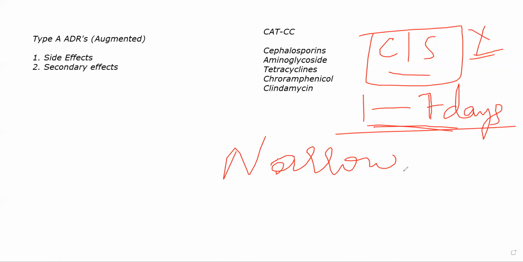Your microflora is very important, not just because it is helping you digest things, but they also help in controlling infections. माइक्रोफ्लोरा का एक और काम क्या है, एक इंपॉर्टेंट काम क्या है? Whenever there is an infection, especially a GIT infection, they will make sure that they are consuming the spare food. Most of the food will be digested, and the amount that is spared will be consumed by your microflora, the healthy gut bacteria. This makes sure that any infective organism coming inside your body does not have food.